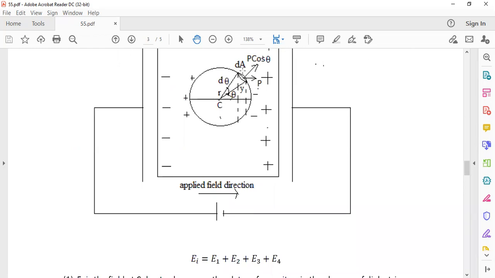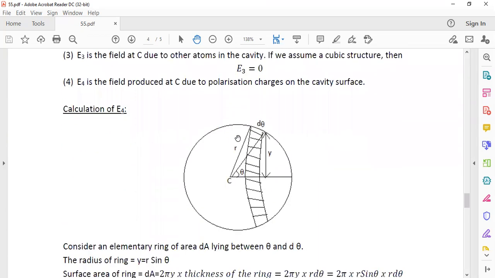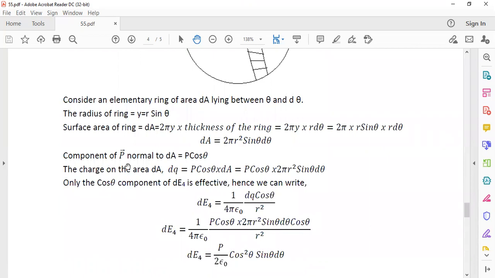To accumulate the charges here, a part of the P vector is giving a contribution. That vector is actually P cos theta. P cos theta is effective in accumulating the charges on this strip. The component of P normal to the strip is P cos theta, and this is the part of P contributing to the accumulation of charges on the strip.